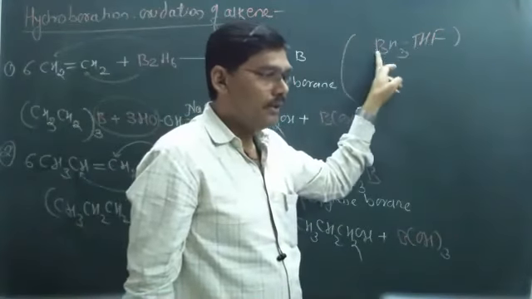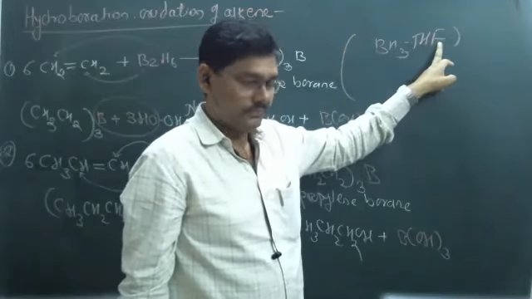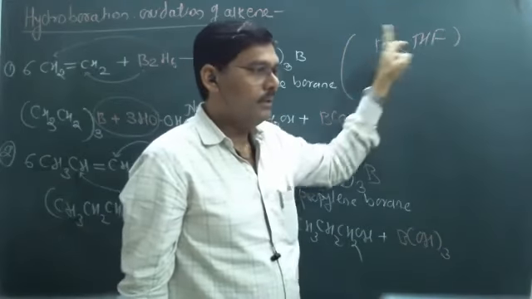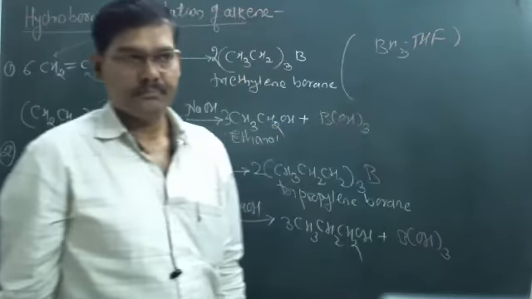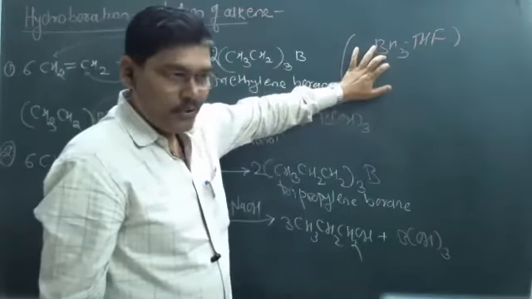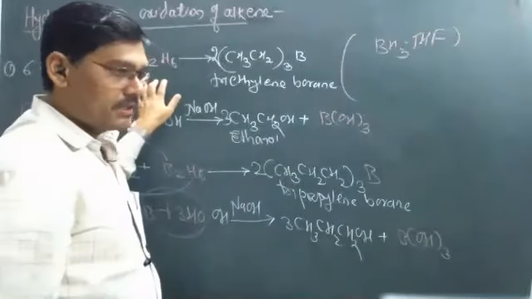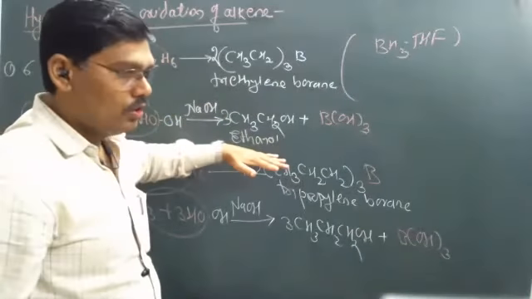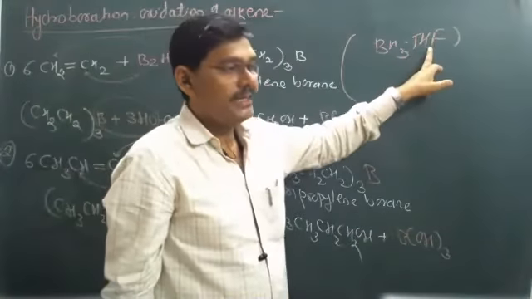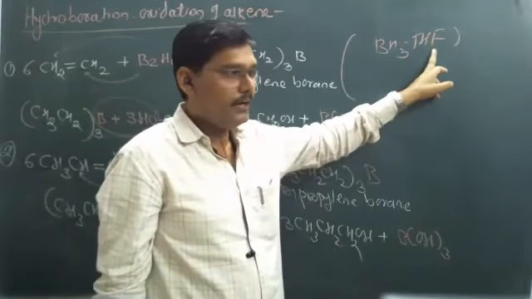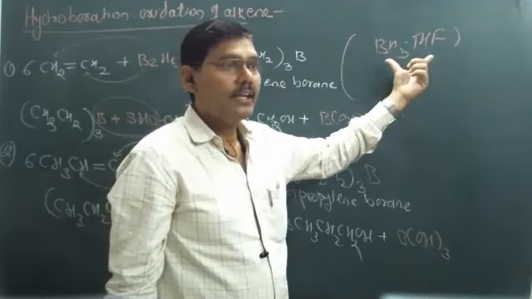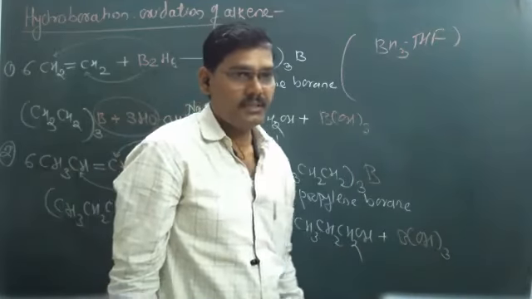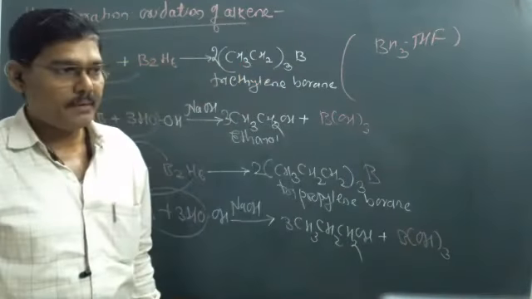This is a diborane tetrahydrofuran complex. When diborane is used for the conversion of alkene into alcohol, the tetrahydrofuran is used as a solvent, and a good yield can be obtained by using this convenient reagent to form primary alcohols.